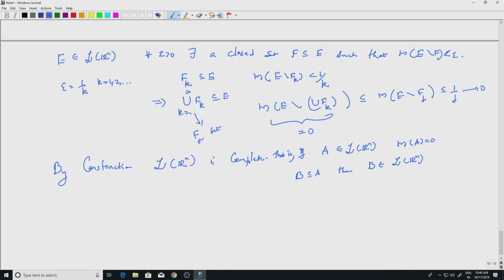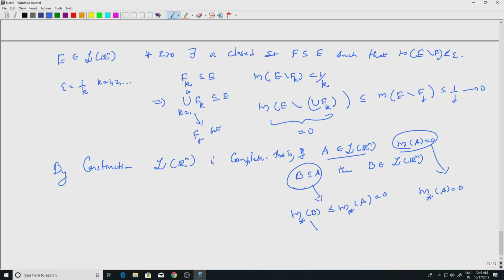So let us check that. If I take A Lebesgue measurable, and the measure of A is 0, that is the same as saying the outer measure of A is also 0, but B is contained in A. So by monotonicity we know that M star of B is less than or equal to M star of A, but M star of A is 0, right.